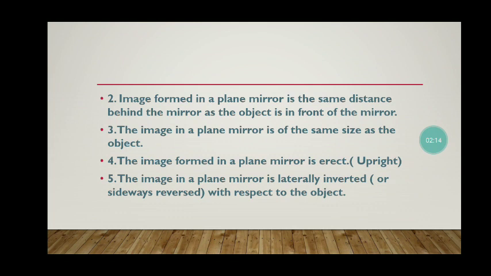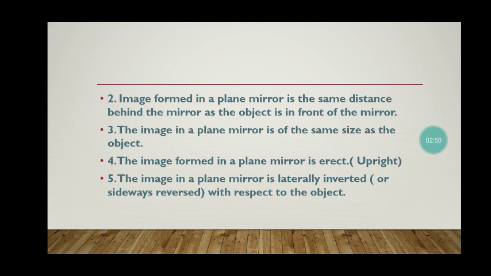The second one is that the image formed in a plane mirror is the same distance behind the mirror as the object is in front of the mirror. The image in a plane mirror is also the same size as the object. So the image of the real object is the same size as the object.